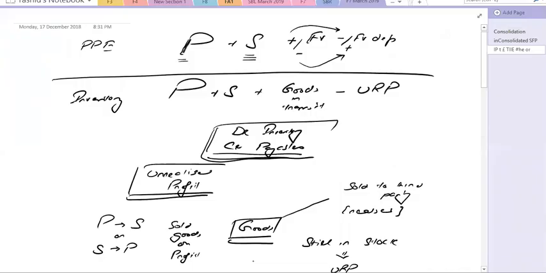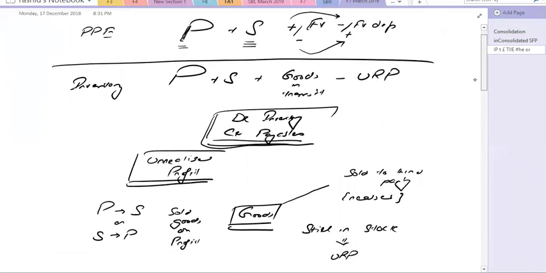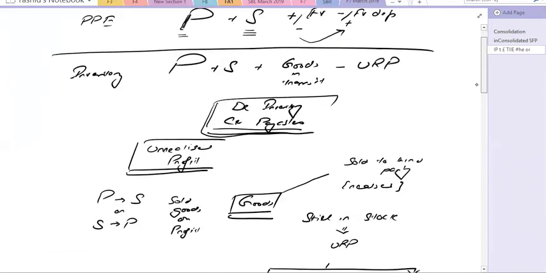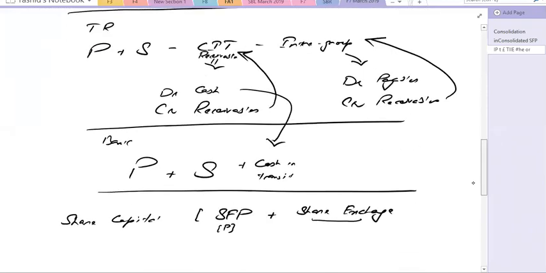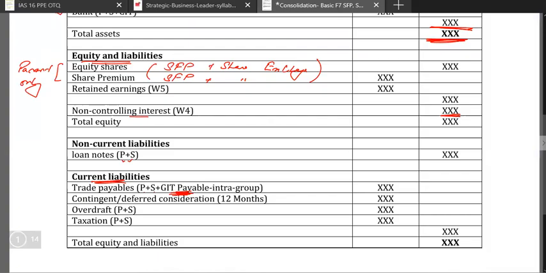And then if you remember the contra entry, what we said, where is that? Yes, here, this is the contra entry. So we deducted the receivable from the receivable balance, and now we'll be deducting the intra-group payable from here. So trade payable, parent plus subsidiary plus goods in transit payable. Then after adjusting this goods in transit payable, the balance will be adjusted, and then we'll be deducting the intra-group payable.